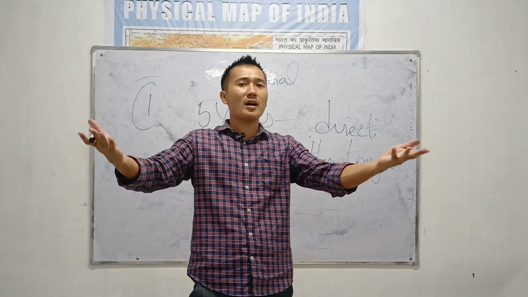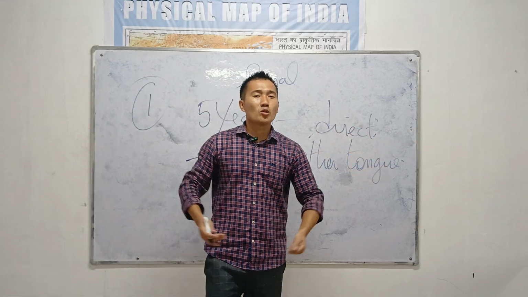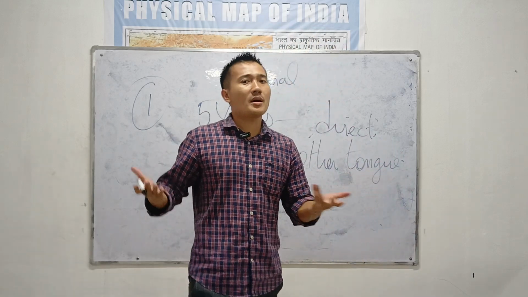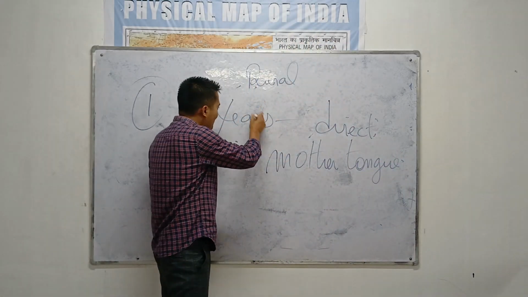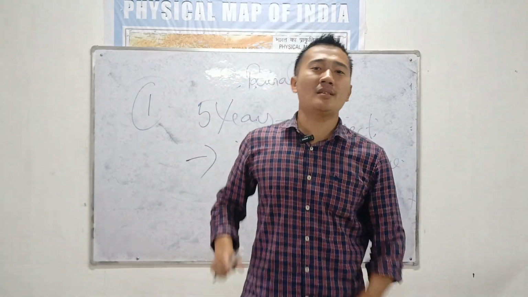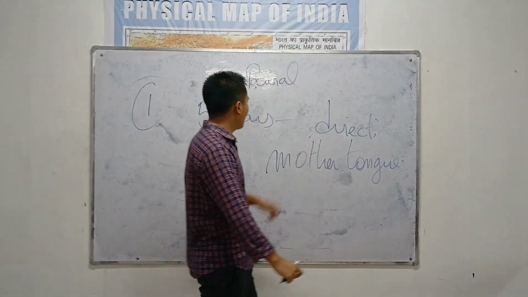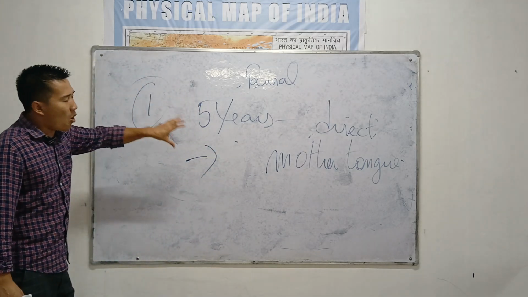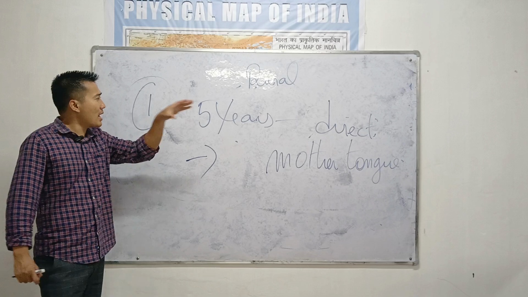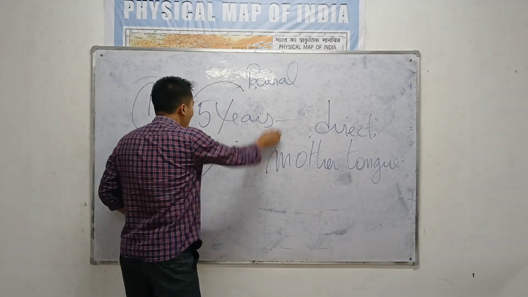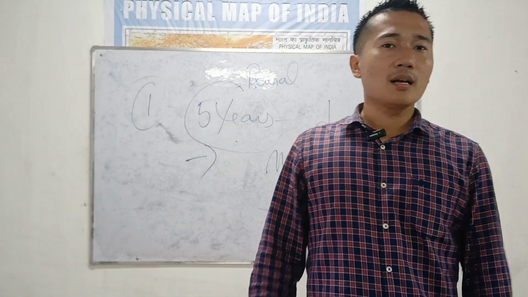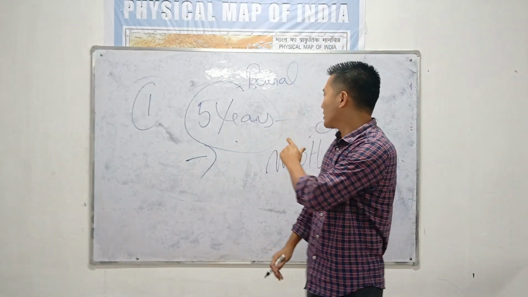You can speak in your mother tongue, you can share your grievances in your own mother tongue. That's the reason Panchayati Raj system is known as the lowest form of democracy that will ever exist in India. So now let's see. The first point is that all the members of the Panchayat under the 73rd and 74th Constitutional Amendment Act are elected directly for a term of 5 years. That means the Panchayat term is 5 years.